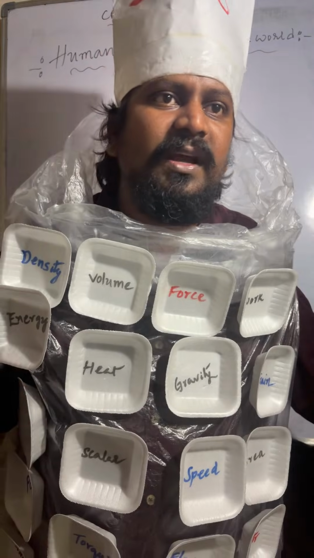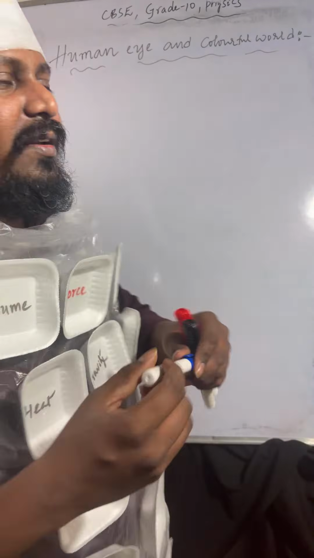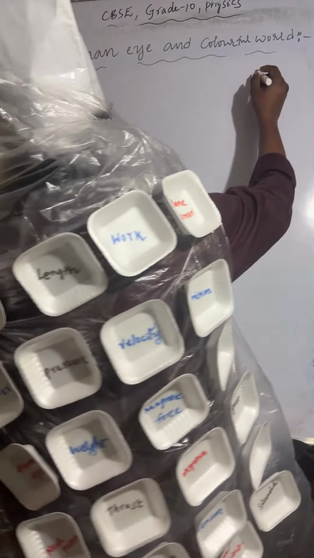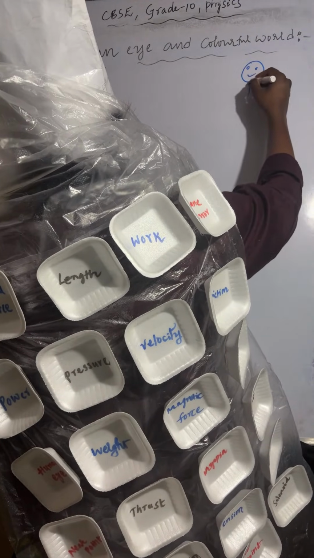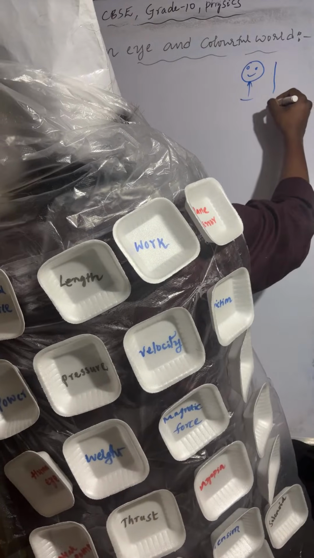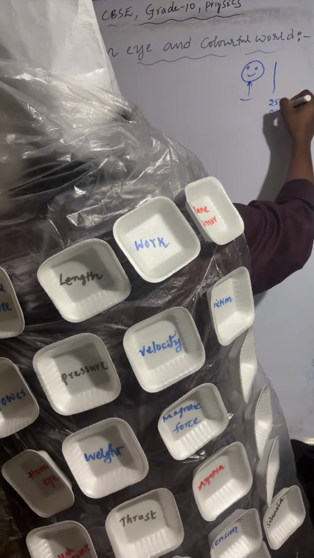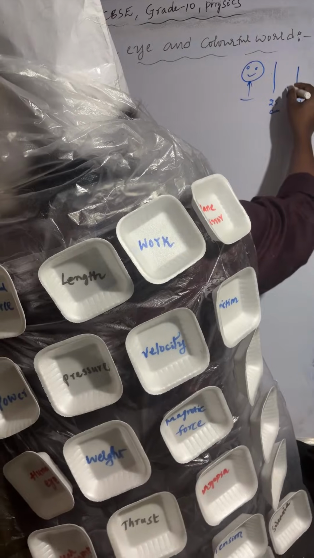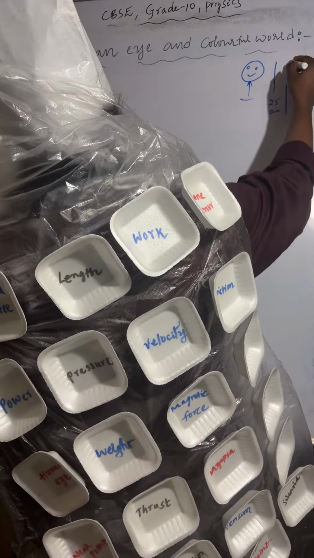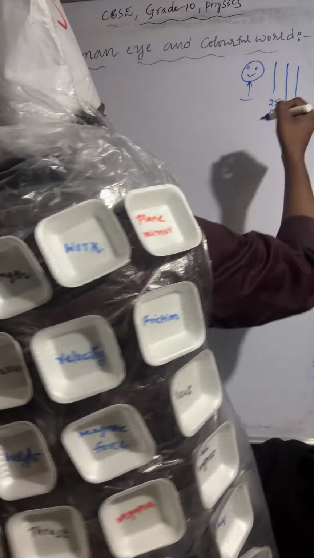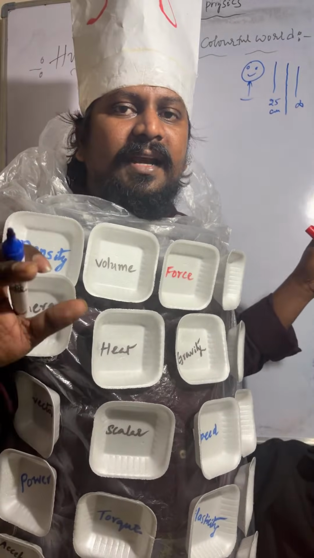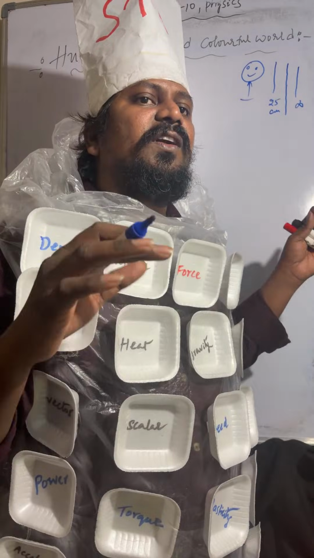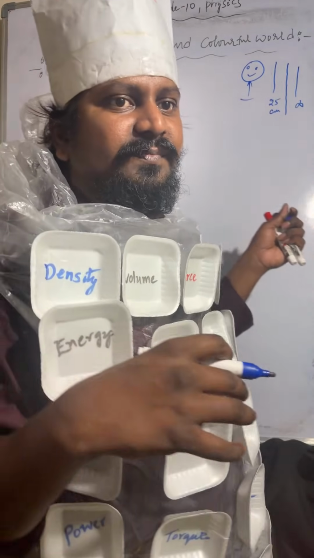I will draw one diagram, just see it. Here you can observe 25 centimeter and this one is infinity. The person can see the near point at 25 centimeter, but he can't see the far distance object at infinity. In between 25 and infinity he can see.